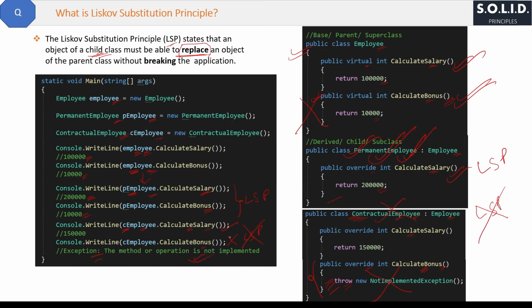Finally, as I said in the beginning, the short statement for LSP, or in other words, how we can define the LSP is, all the base class methods must be applicable for the derived classes also. All the methods. Okay, I think this is the simpler definition. Great. Now I think you have a good understanding of the LSP, and even in your projects you now know how to implement LSP, right?